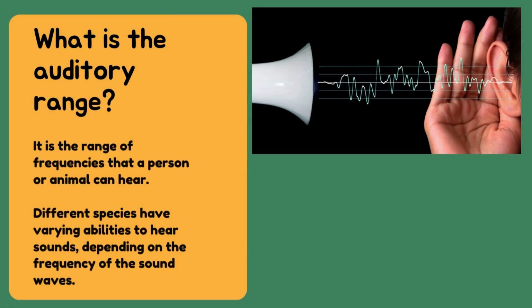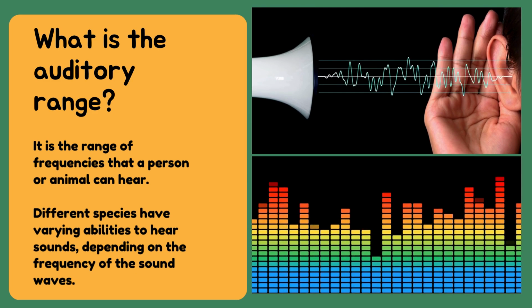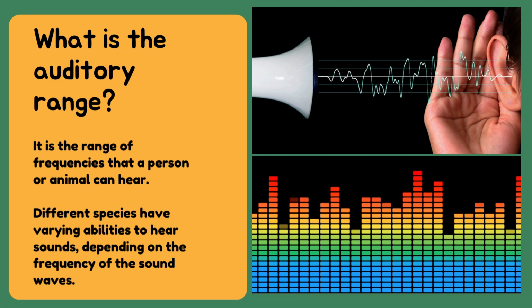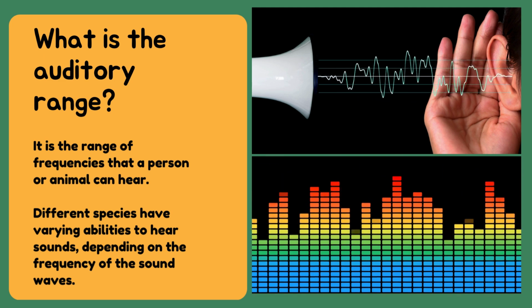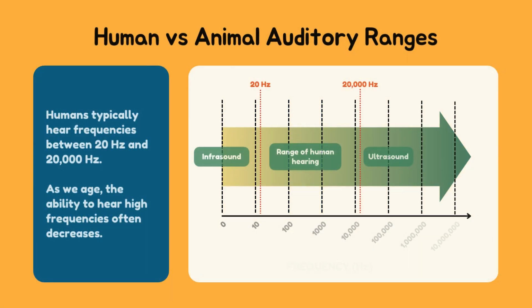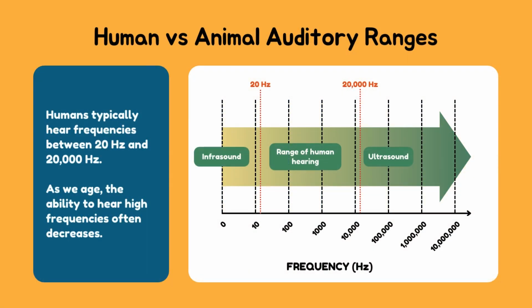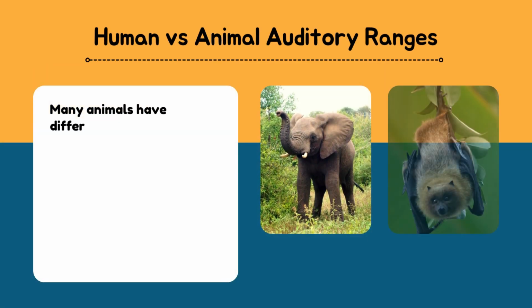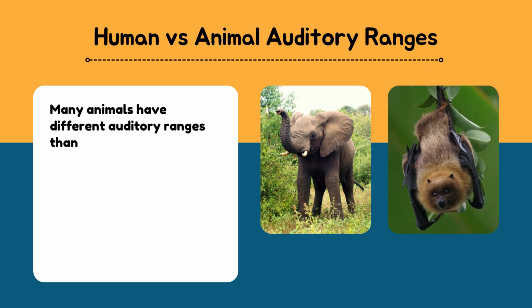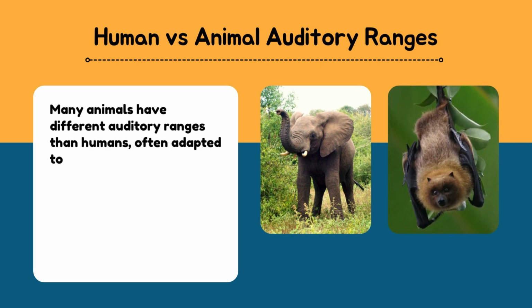What is the auditory range? It is the range of frequencies that a person or animal can hear. Different species have varying abilities to hear sounds, depending on the frequency of the sound waves. Human versus animal auditory ranges. Humans typically hear frequencies between 20 Hz and 20,000 Hz. As we age, the ability to hear high frequencies often decreases. Many animals have different auditory ranges than humans, often adapted to their environment and communication needs. Some animals can hear frequencies beyond human capabilities, both lower and higher.